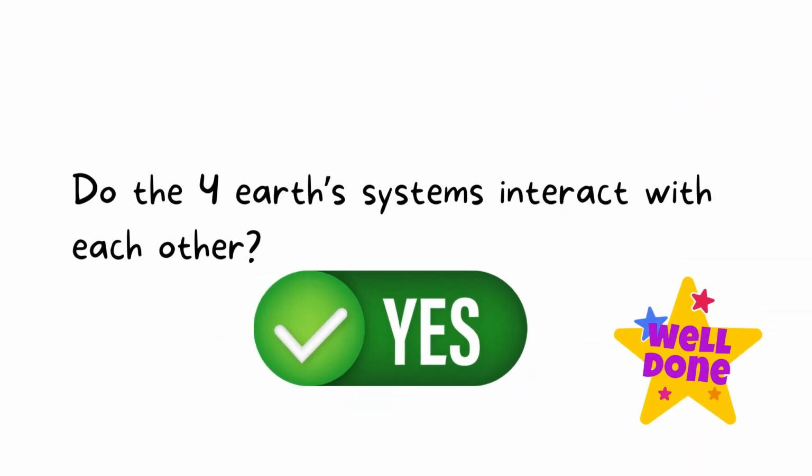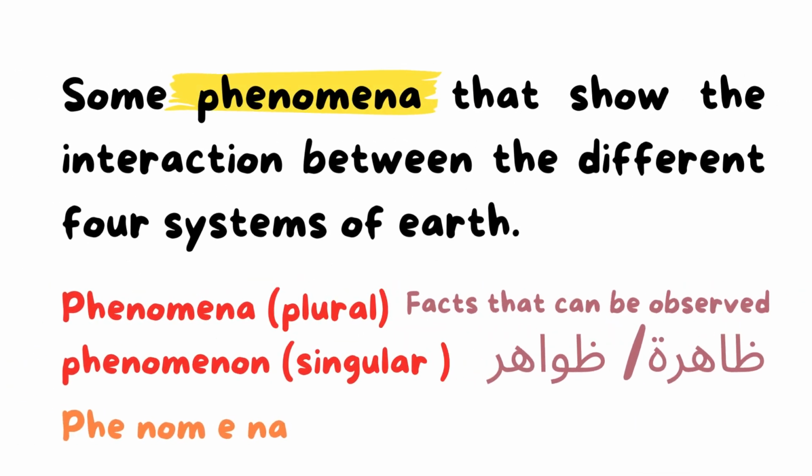Yes. The answer is yes. So, the four Earth systems interact with each other, okay? As we have some phenomena, and we'll discuss this word now. Some phenomena that show the interaction between the different four systems of Earth. Well, the meaning of phenomena: facts that can be observed. You can see these facts that show you that the four systems interact with each other.